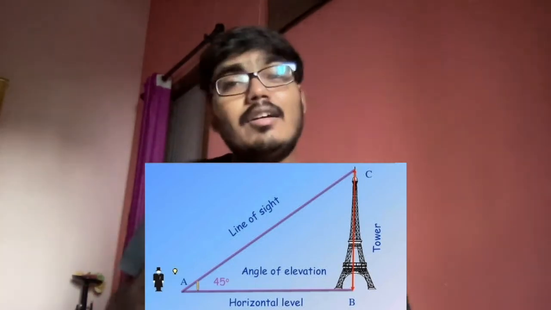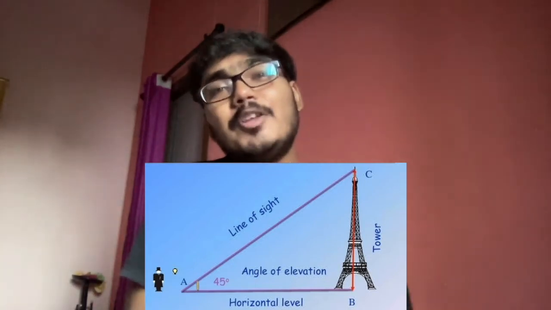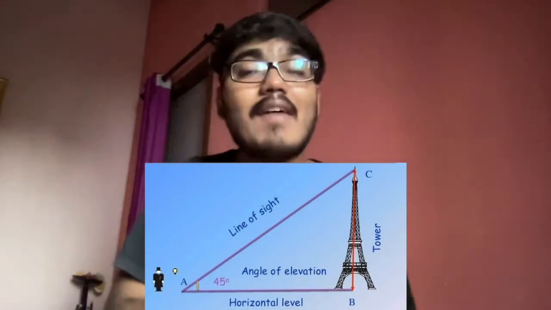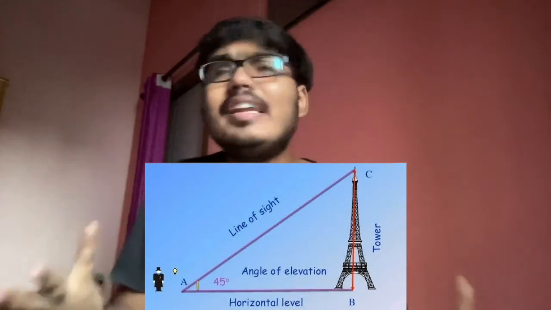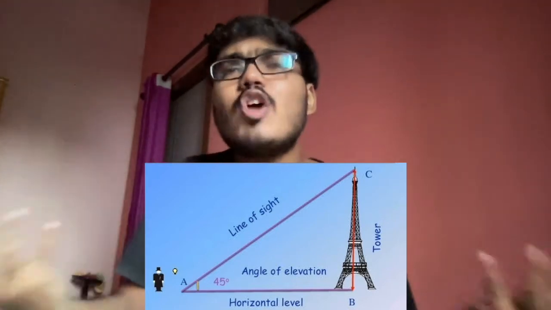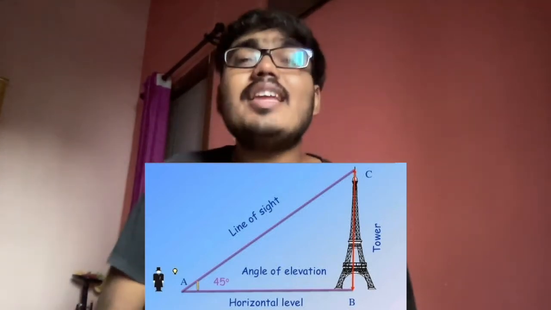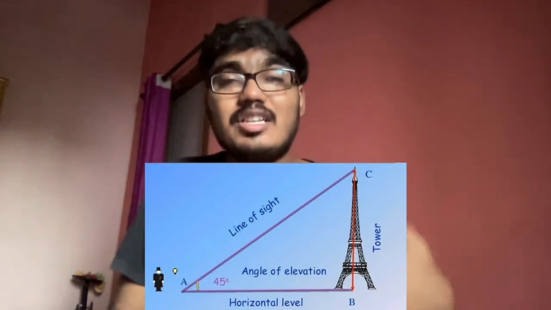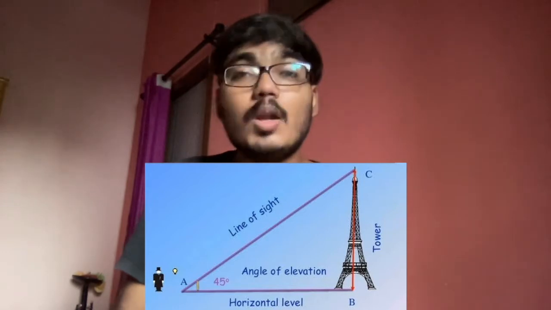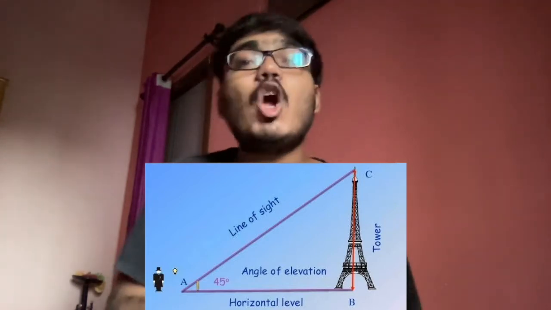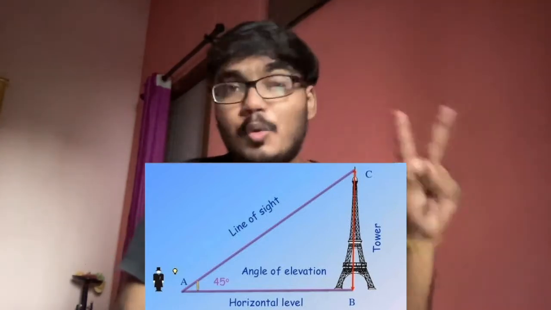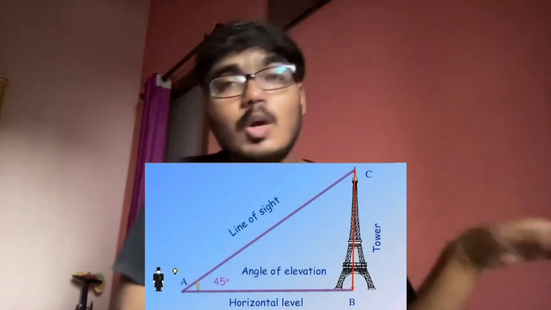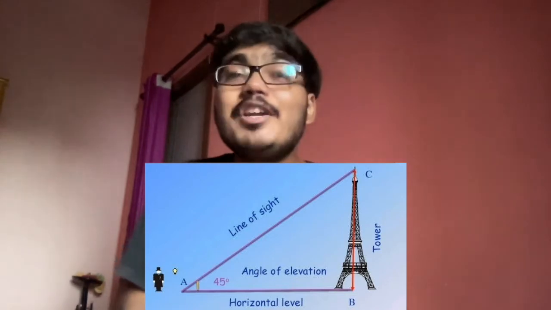Now the question that must come in your mind as of now is, if we can find out the sides using the Pythagoras theorem, why do we need trigonometry? Why do we need to complicate our process? See, trigonometry doesn't complicate the process. It actually eases the process. Also, for using the Pythagoras theorem, you need at least two sides, correct? But over here, you just have one side, which is AB. So how do we do that?